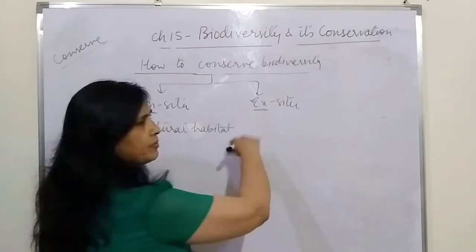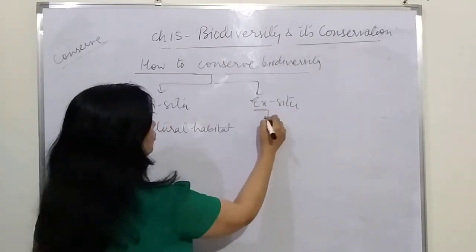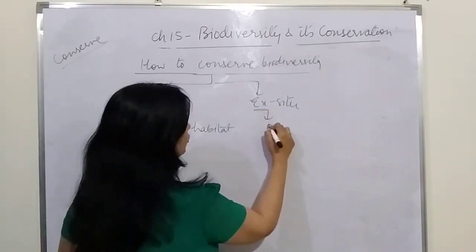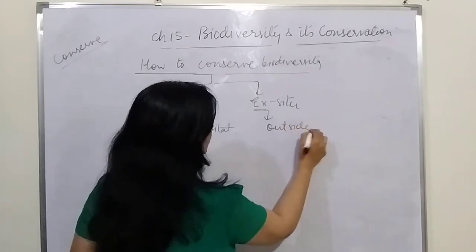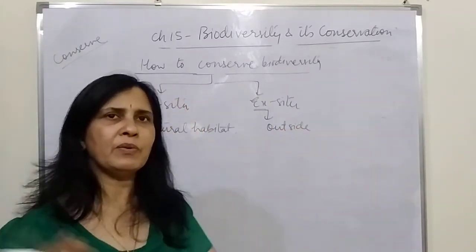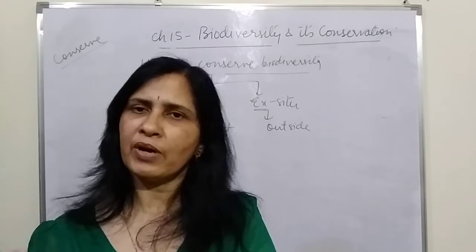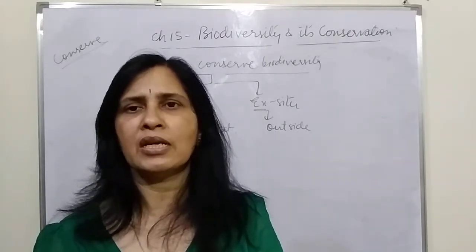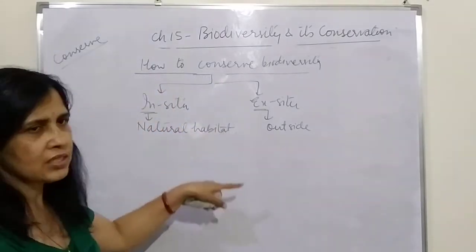Ex situ, ex means outside. So what are you doing? You are bringing them outside. When they are conserved outside their habitat, we pick them up, bring them to some suitable condition, and provide them a more conducive environment so that they can survive. That is what we call ex situ.